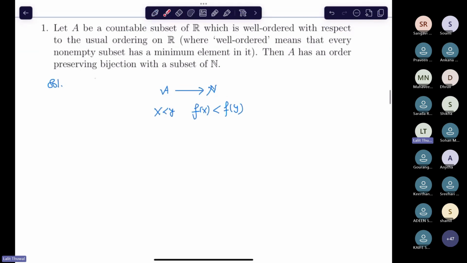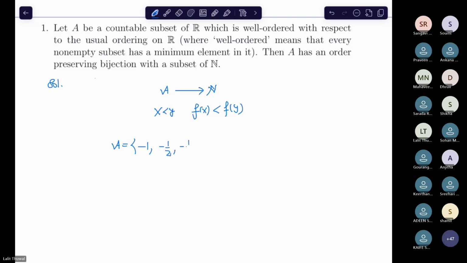Try to think about something which is not in N: it does not have a greatest element, right? So can we think about a set A which does not have a greatest element and is countably infinite?